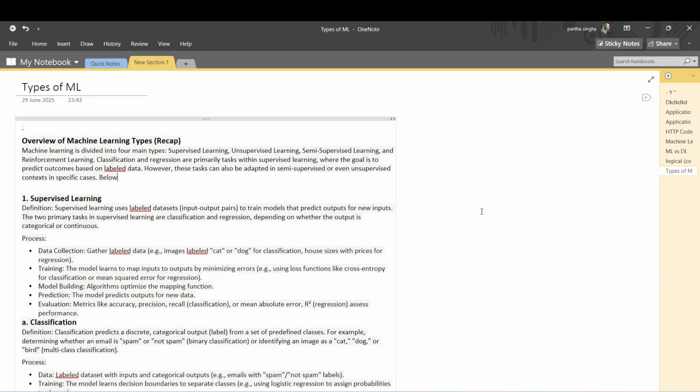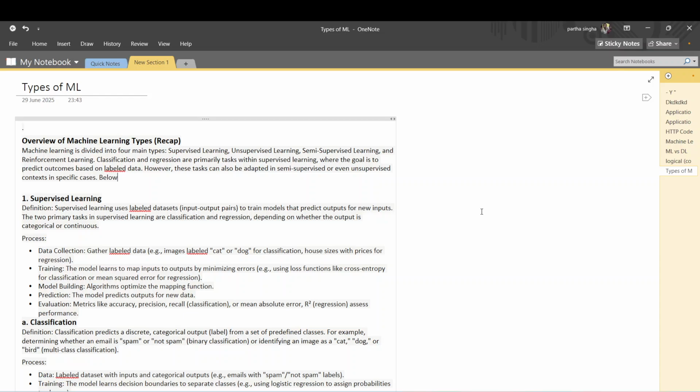Like if you are going to learn the decision tree algorithm or the random forest algorithm, you have to know what type of machine learning algorithm it is. So you have to understand very deeply what types of machine learning algorithms exist. In this video we'll learn the types of machine learning.